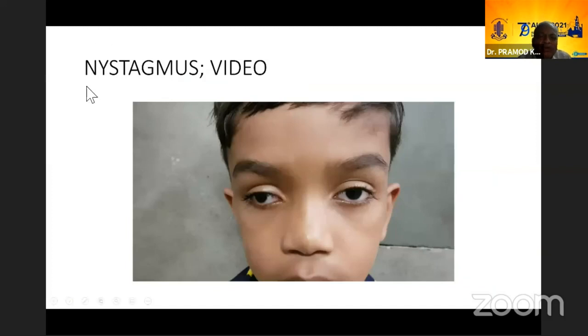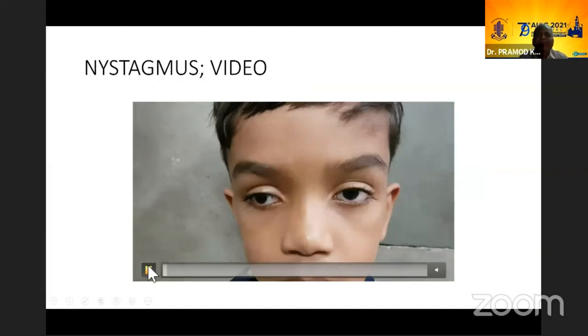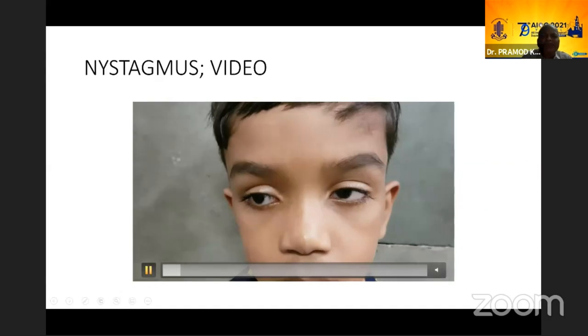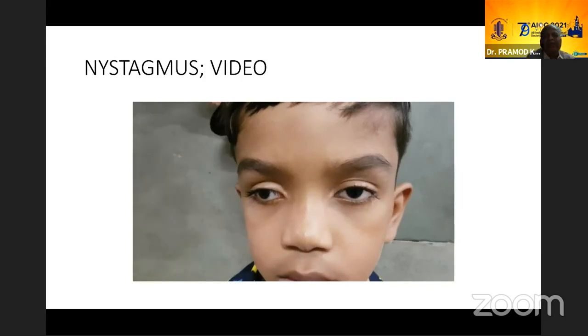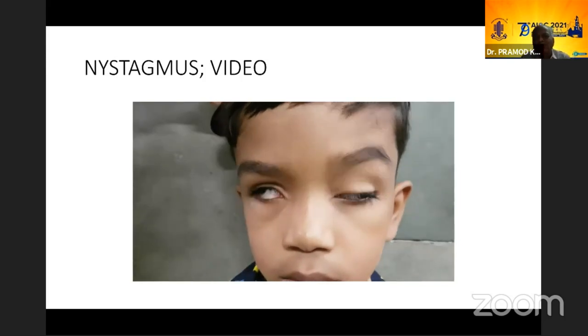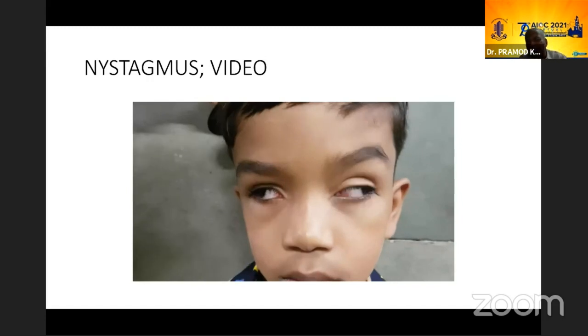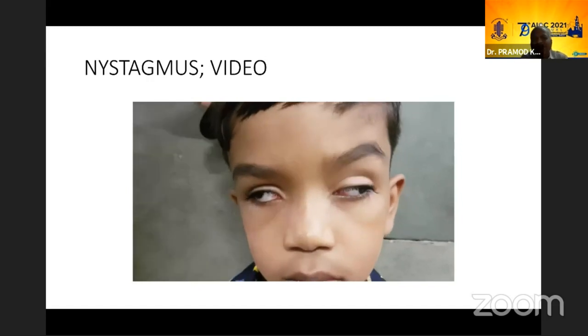This is a small video just to show the nystagmus and divergence. There was no nystagmus in the primary position, but as he looks this side, there is a jerk nystagmus beating to the right side. Now this eye is going up and that eye is going down. There is a torsional nystagmus in the right eye.